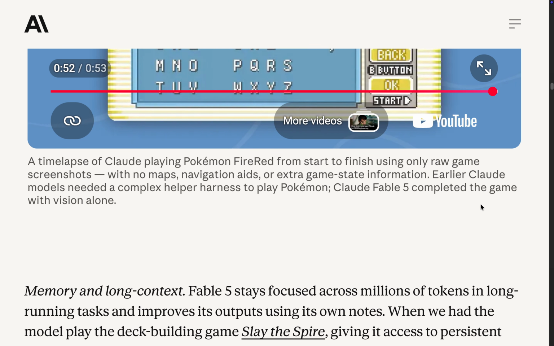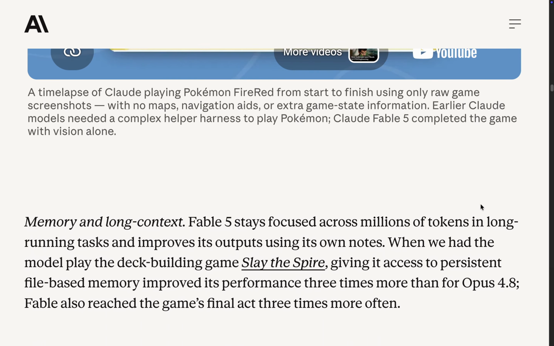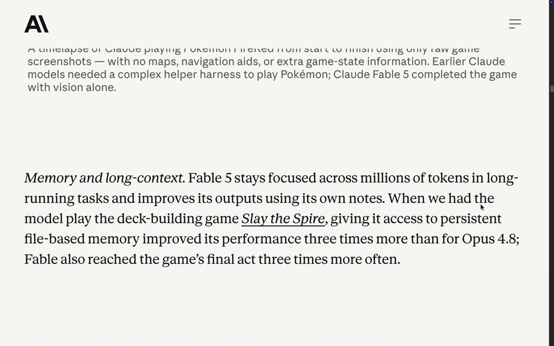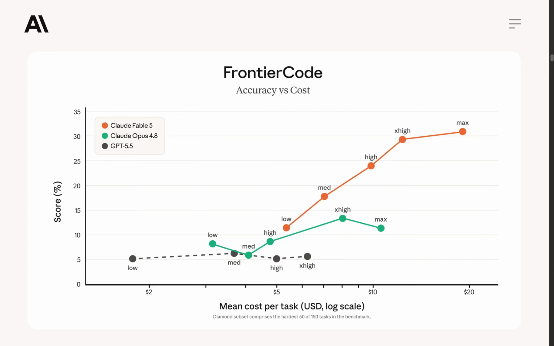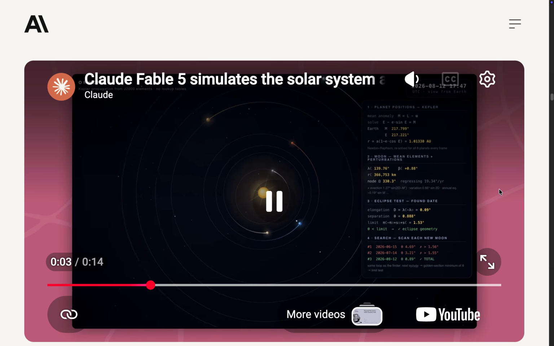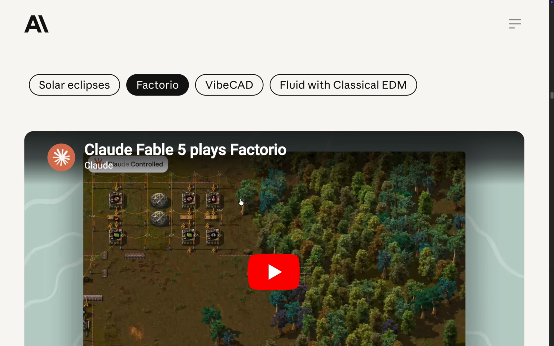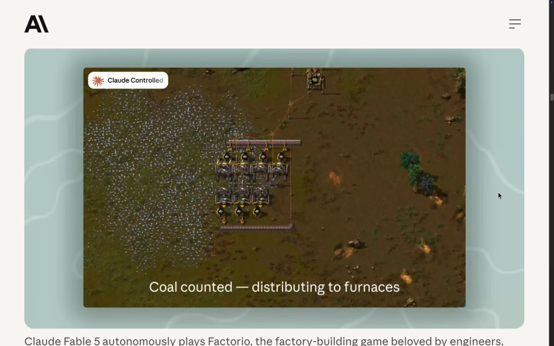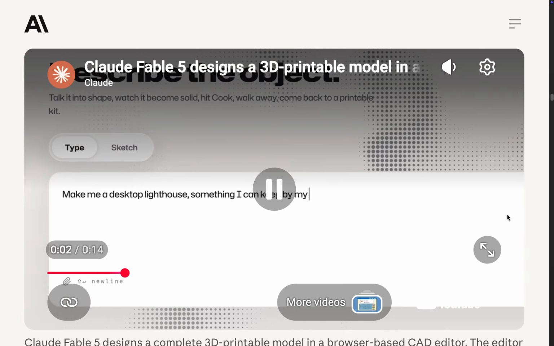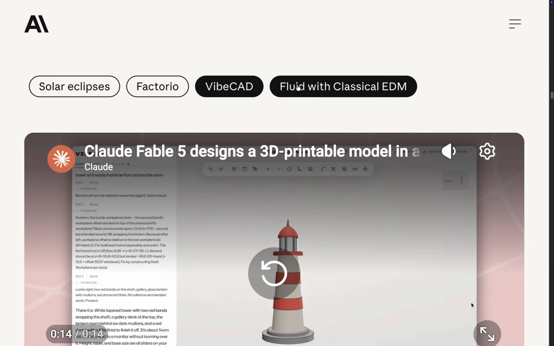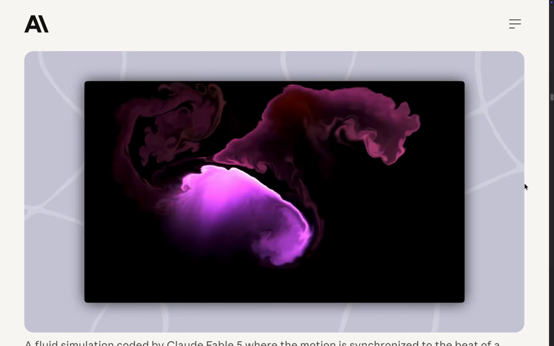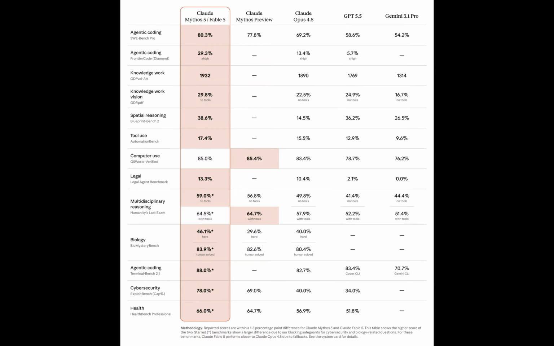Sixth, for long context and memory, Anthropic says Fable 5 stays focused across millions of tokens and benefits more from persistent notes than Opus 4.8 in its Slay the Spire test. So Anthropic is positioning Fable 5 as its strongest generally available model, especially for long, complex, engineering-heavy and document-heavy work. But for hard numeric benchmark claims, use the numbers shown directly on screen from Anthropic's own benchmark table and label them as Anthropic reported results.